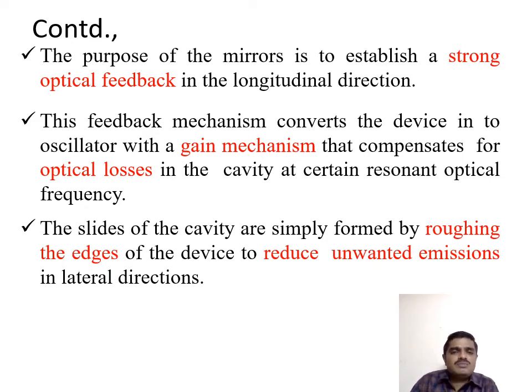That oscillation process creates certain gain mechanisms that compensate for the unnecessary optical losses in the cavity. The sides of the cavity are simply formed by roughening the edges of the device, also to reduce unwanted emissions in lateral directions.